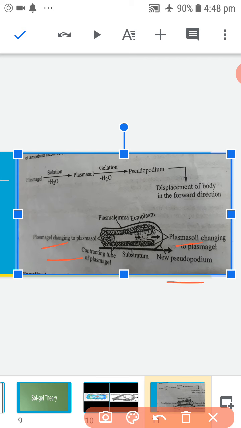Attachment of the body of amoeba to the substratum. At the anterior end, the plasma sol is converted into plasma gel. It is called gelation. At the posterior end, the plasma gel is converted into plasma sol. It is called solation.